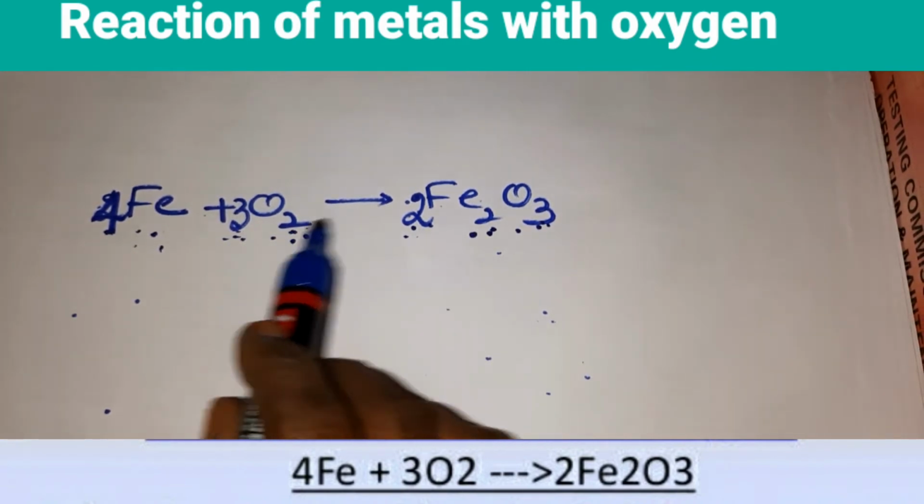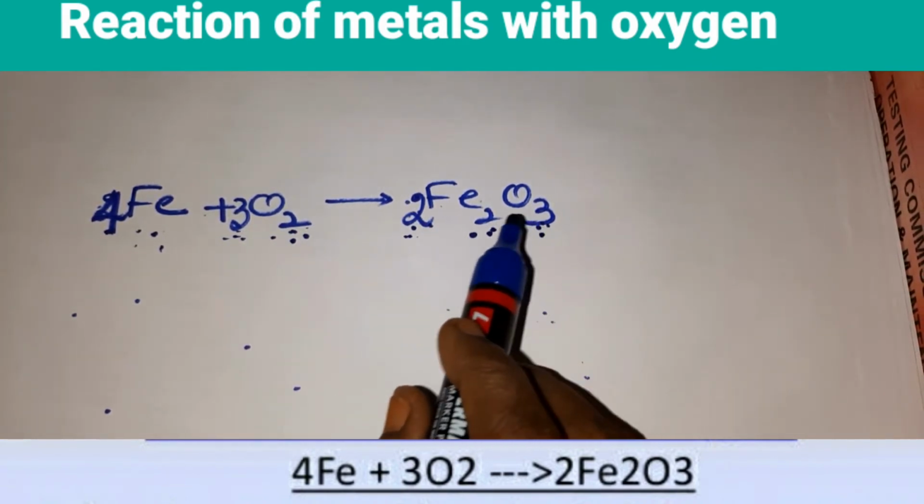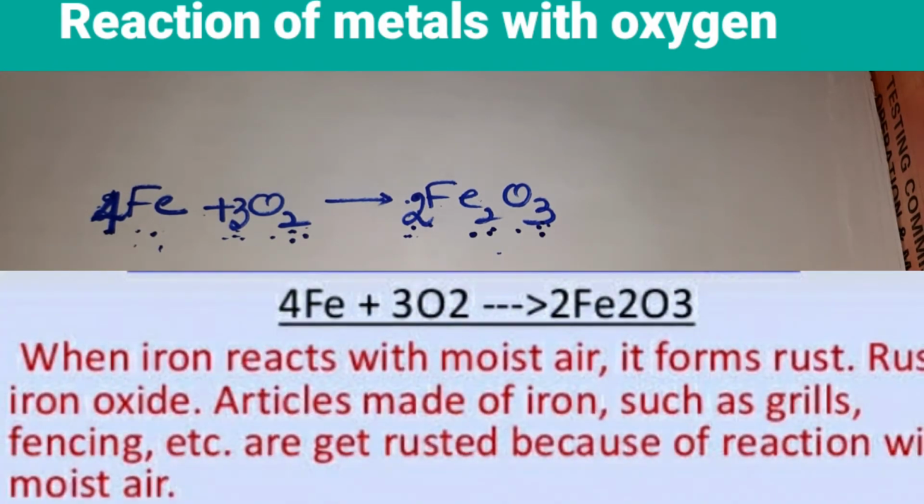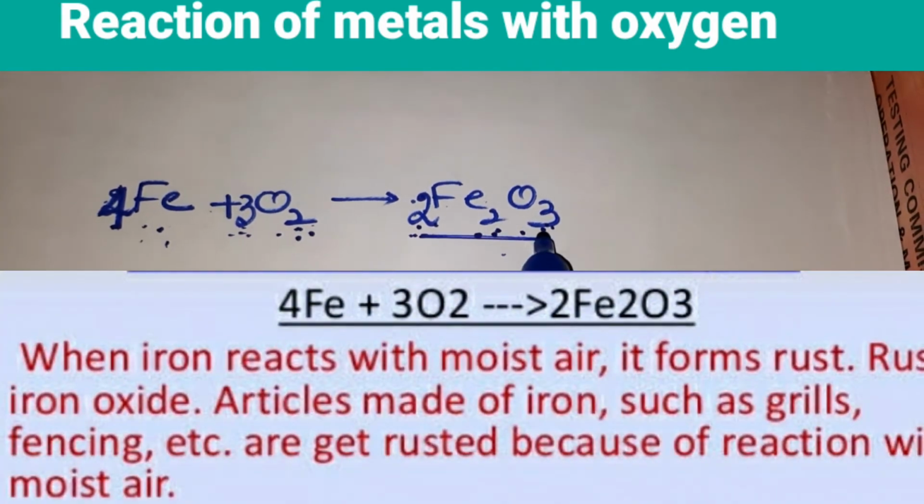Oxygen, you have 6 here, here also 6. The equation is balanced. So when iron reacts with moist air, it forms rust, children. This is called rust. What is rust? Rust is an iron oxide.